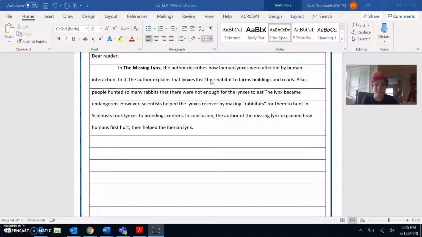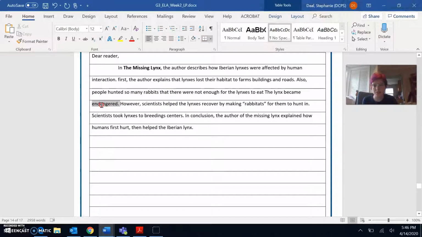I'm not sure if I did, but I think there is a place where I can put the word because. Here, where I wrote also, people hunted so many rabbits that there were not enough for the lynxes to eat, and then the lynx became endangered. I think I can use these sentences to make one with the word because. So I'm going to write, the lynx became endangered because people hunted so many rabbits that there were not enough for the lynxes to eat.